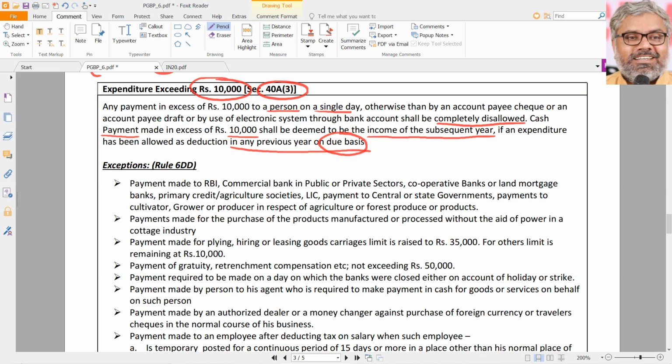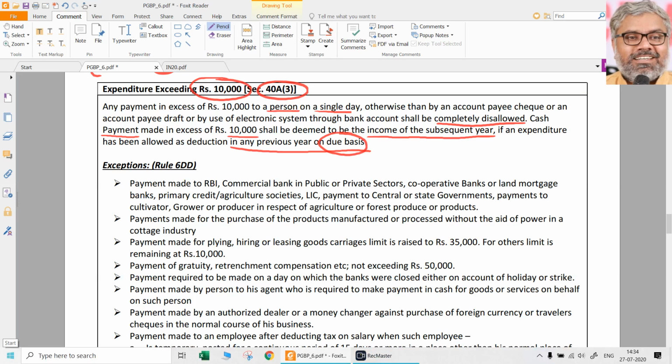On the other side, if the actual expenditure was incurred earlier, let us say in some past year, and debited to P&L, but now the payment is made, then it was allowed as deduction on accrual basis earlier. Now when the time has come to make the payment, we paid it by cash, more than 10,000. Not allowed. So what should we say now?